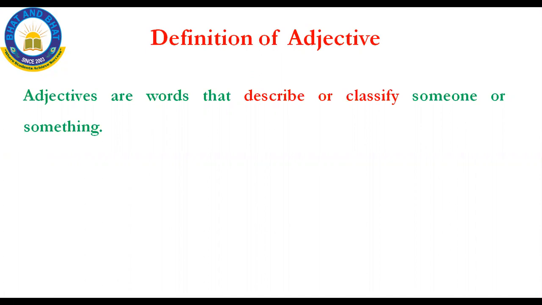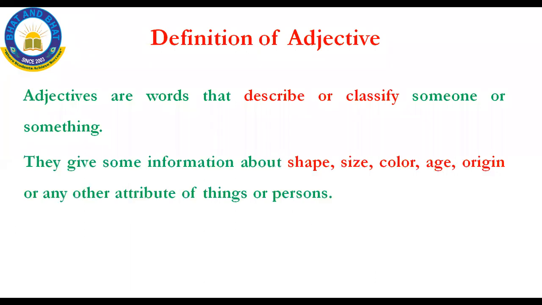Adjectives are the words that describe or classify someone or something. It may be related to both living things as well as non-living things. What is meant by classify? Classify is nothing but making into groups. Adjectives are the words that describe or classify someone or something. See why they are used. They give some information about size, color, age, origin, or any other attribute of a thing or a person.